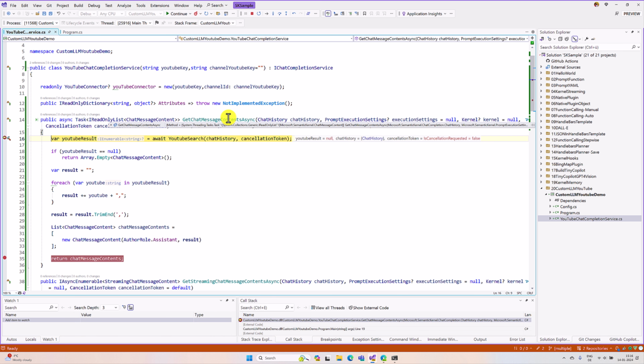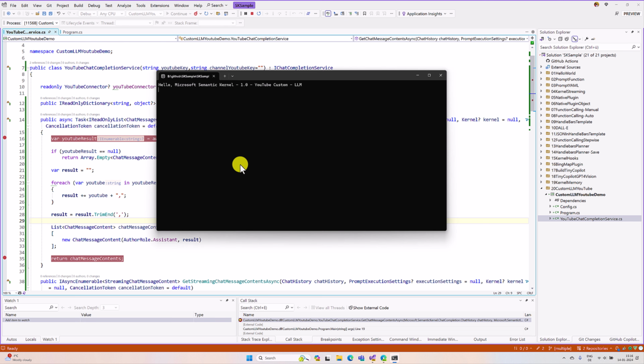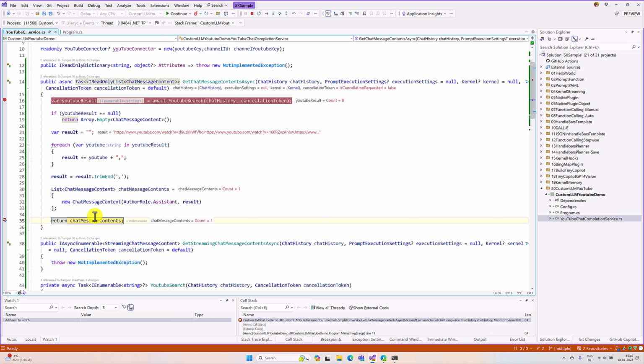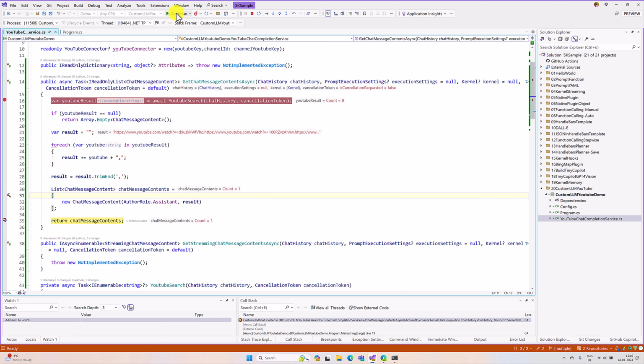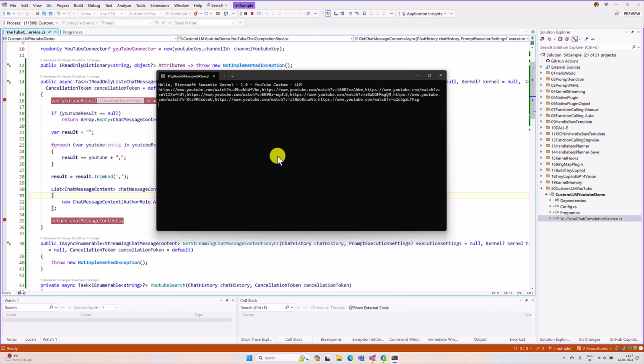The function gets invoked, this get chat message content. If you go to the chat history, we can see our prompt, the complete prompt information. If you go to this one, here you can see the content, find videos, Microsoft Semantic Kernel. So we defined the prompt, find videos. The input we passed was Microsoft Semantic Kernel. So we get the complete content here. Finally, in the chat message content, we get the result. Here you can see the complete YouTube videos information.